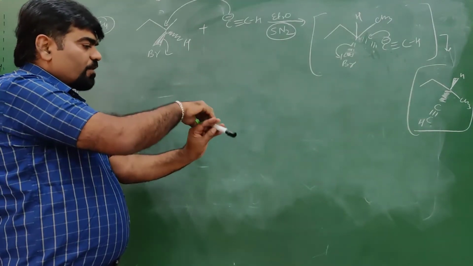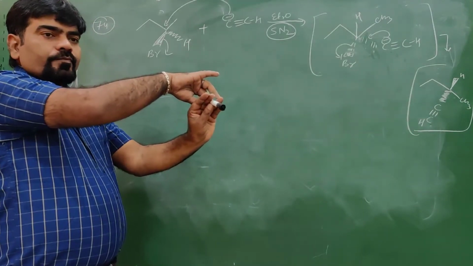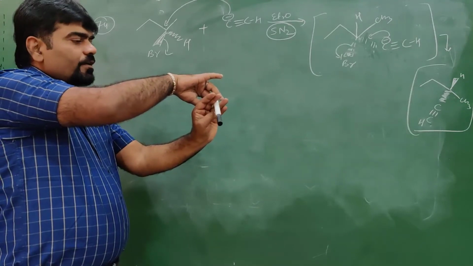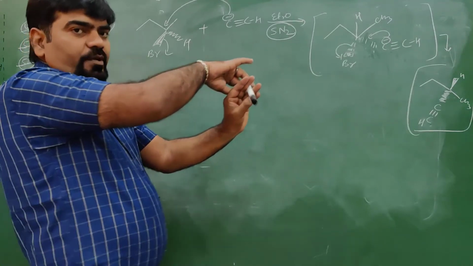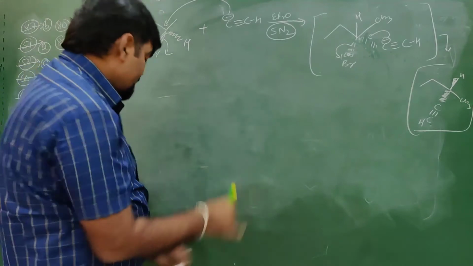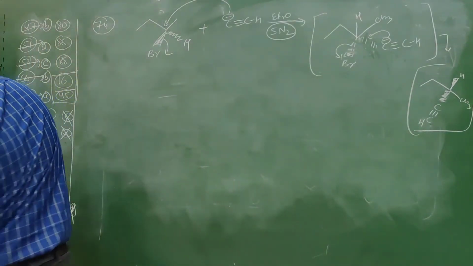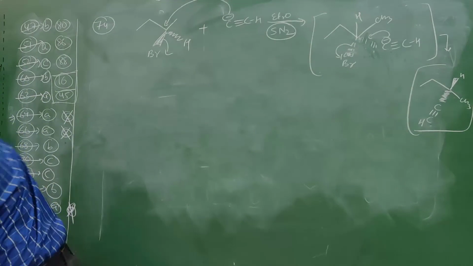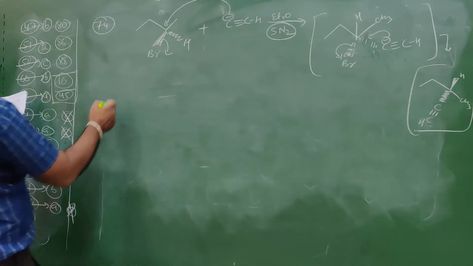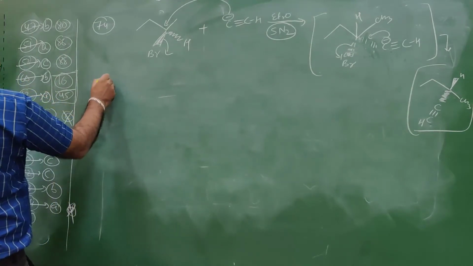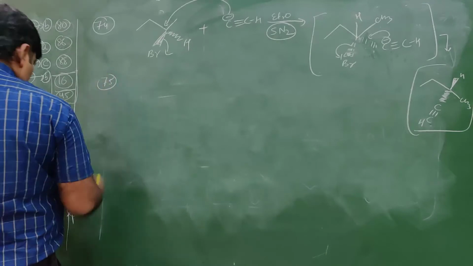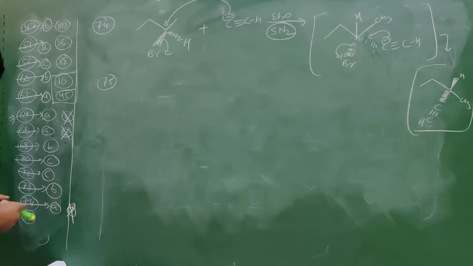Now this bond will be like this. So hydrogen will come to the front and C triple bond C will remain at the back side. So this is the reaction of question number 74. Now question number 75.